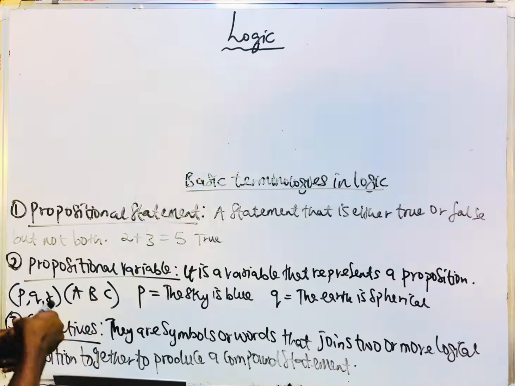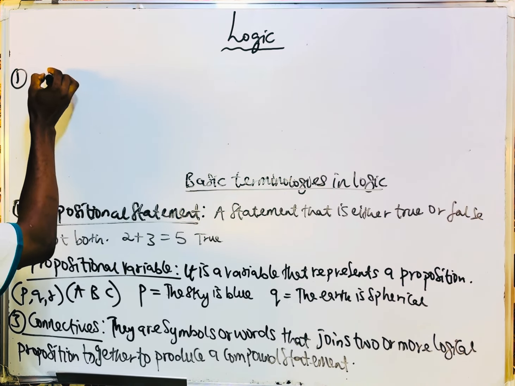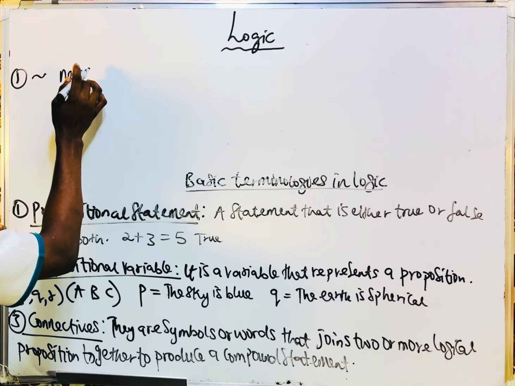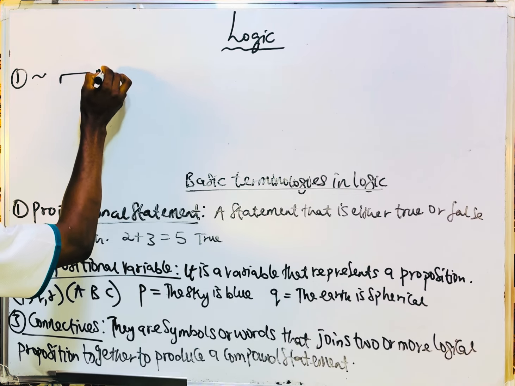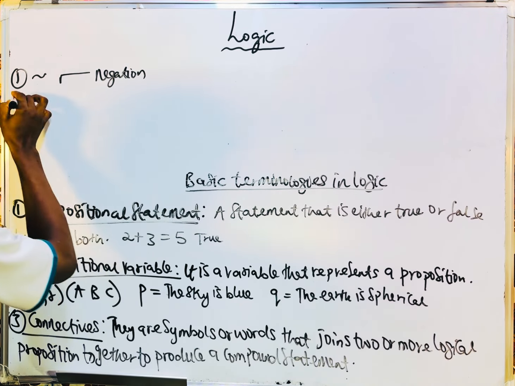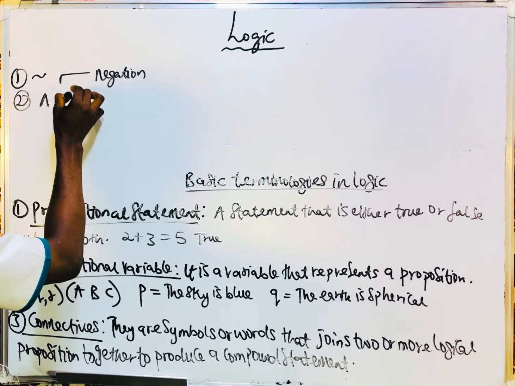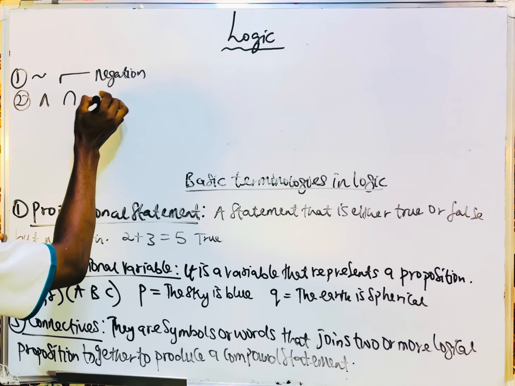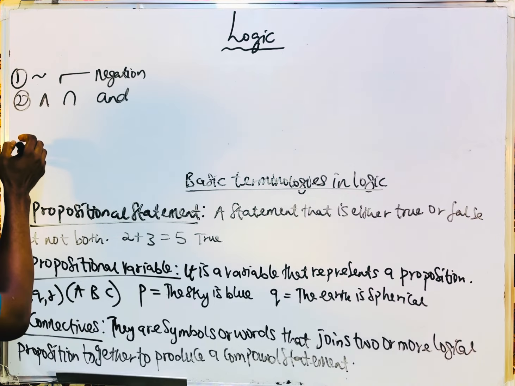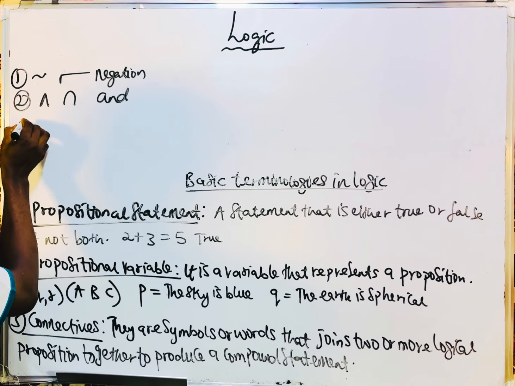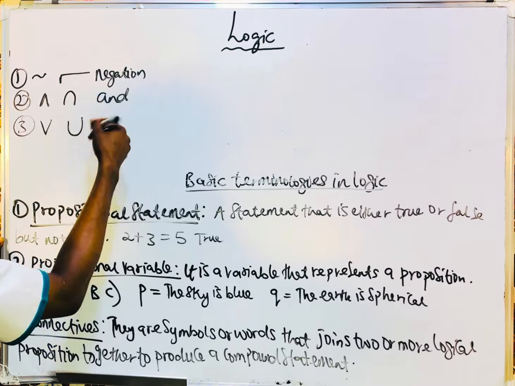We have symbols for connectives. We have this symbol. This symbol is called negation. We have this symbol, which is called 'and', and you also have it as intersection.